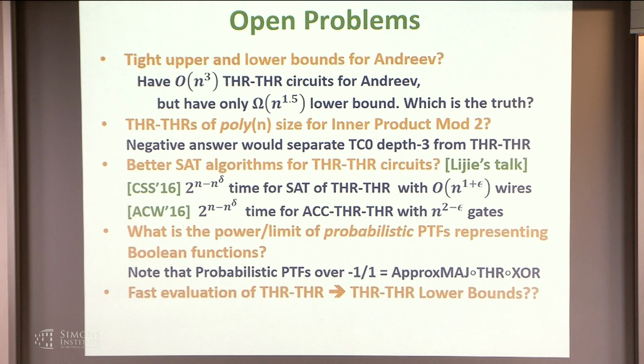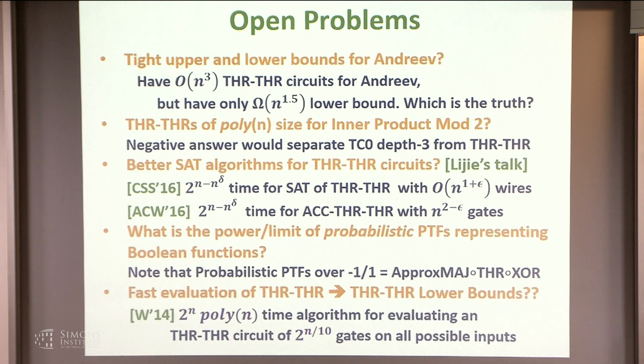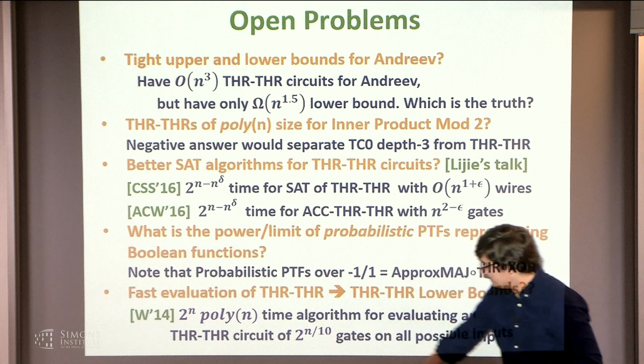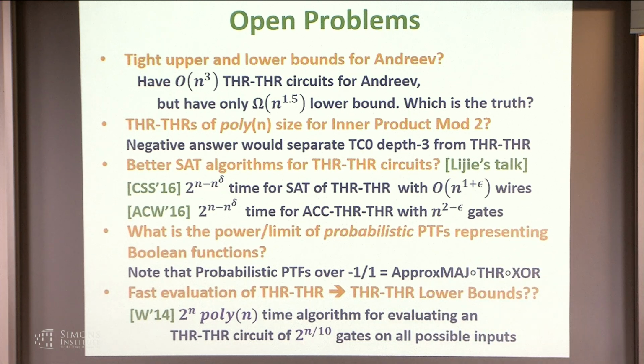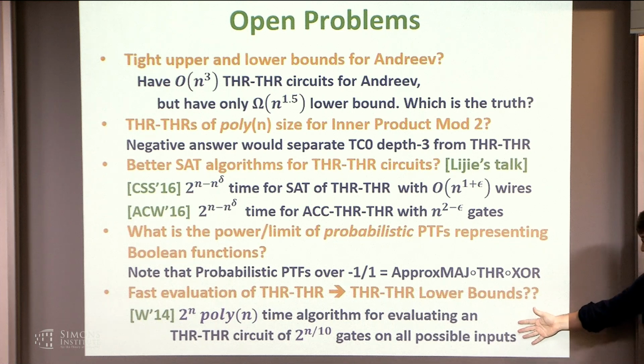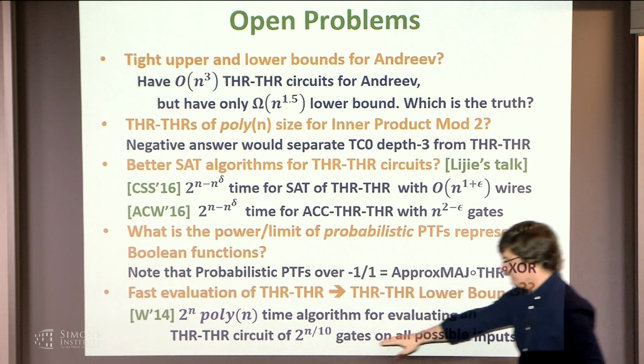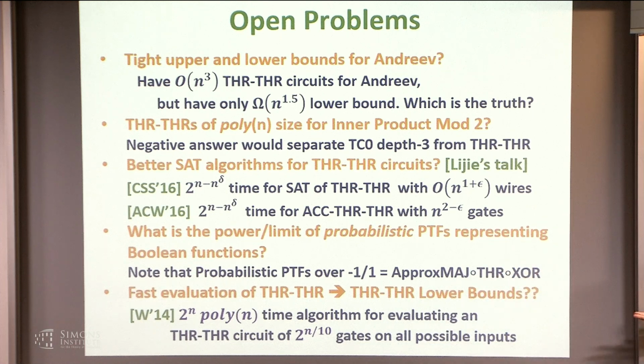So finally, a question I've been asking many times, but haven't got an answer yet. Four years ago, I gave a fast algorithm that can evaluate a large threshold circuit on all possible inputs very quickly, with polynomial amortized time per assignment. So we will output a 2 to the n bit string saying what the value is for this threshold circuit. This should imply a lower bound, right? It should not be possible that for arbitrary circuits of this many gates, you can get such a fast evaluation. In fact, if you could, then things like strong ETH and all that stuff would be false. So this should imply some lower bound. I just don't know how to. Okay, that's all. Thank you.